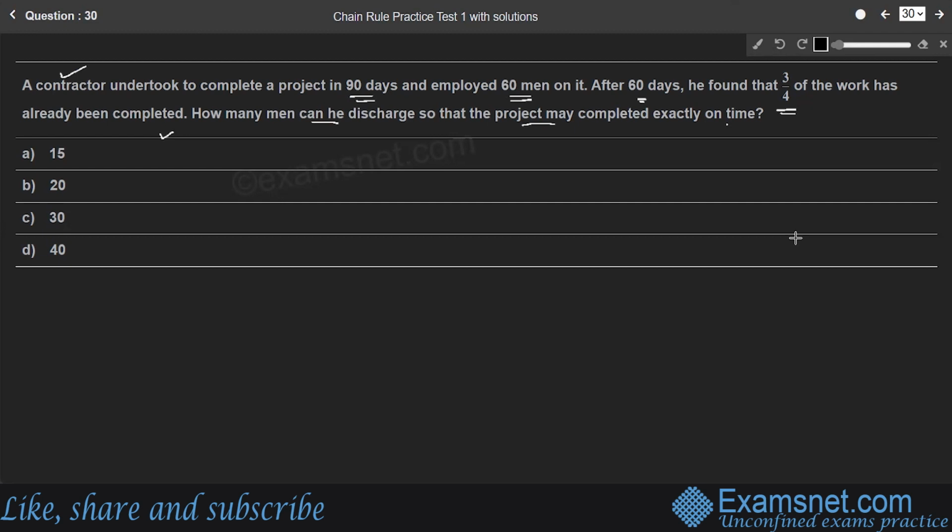So students, let us understand the question first. A contractor undertook a project and his aim is to complete the project in 90 days. In 60 days, he completed 3/4 of the total work. We'll consider total work as X units. 3/4 of the work has been completed in 60 days. Therefore, in 60 days, we'll complete work as 3/4 into X.